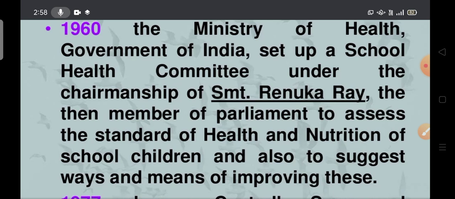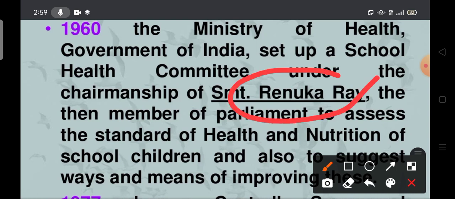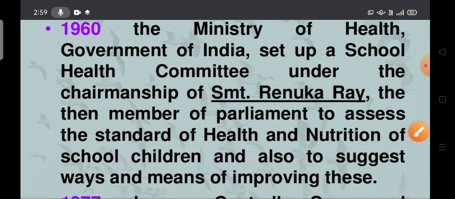So in 1960, the Ministry of Health, Government of India set up a School Health Committee. What were the changes in 1960? The committee was framed under Srimati Renuka Rai, a member of parliament. They framed the committee to assess the standard of health and nutrition of school children, and also to suggest ways in which we can improve these.